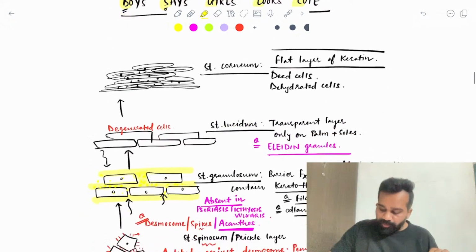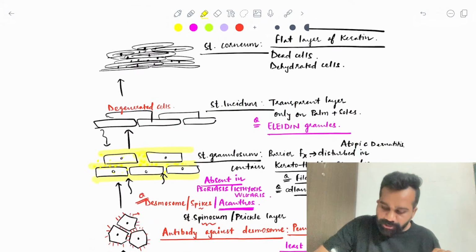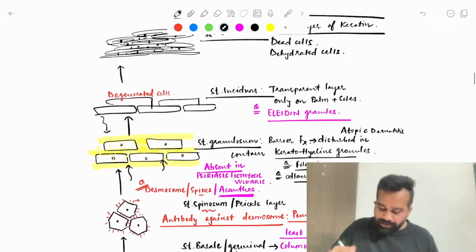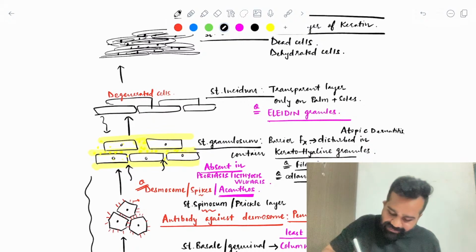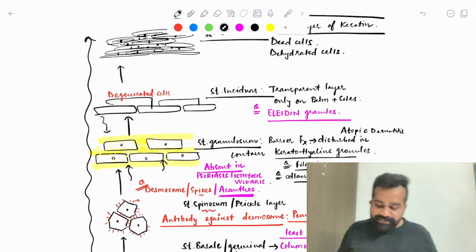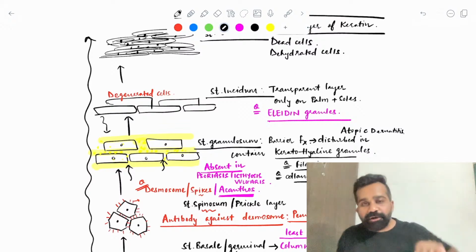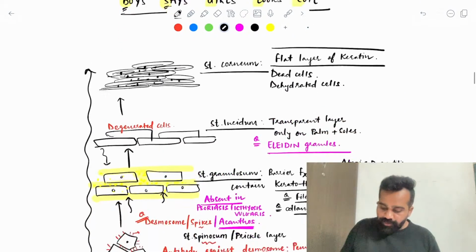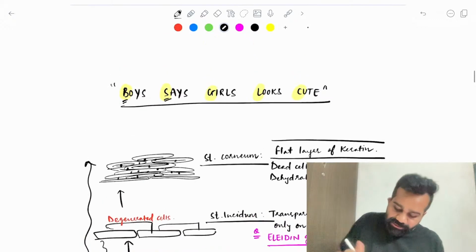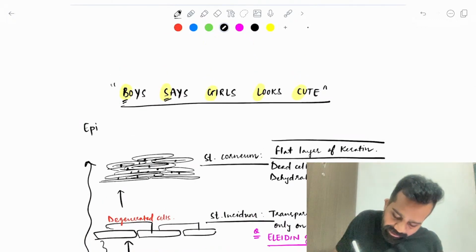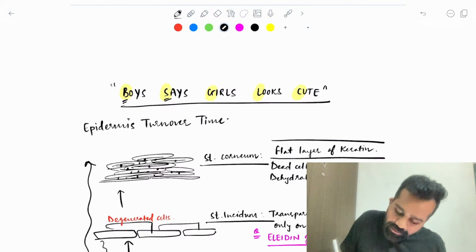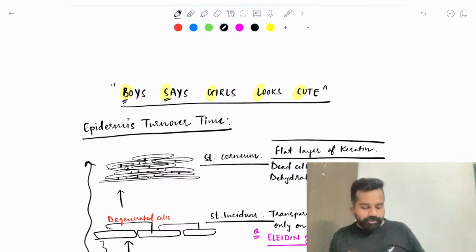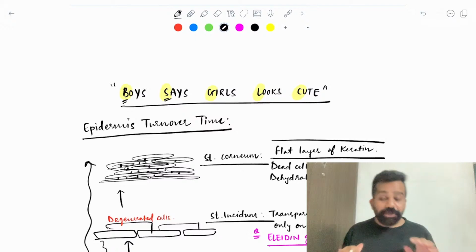Generally what you will learn is epidermis turnover time. Okay, what is the epidermis turnover time? From the stratum basale, my cell reaches the uppermost layer, the stratum corneum. This is known as the epidermis turnover time.